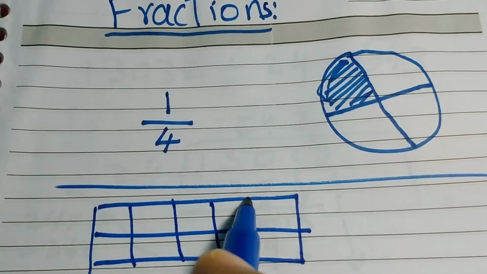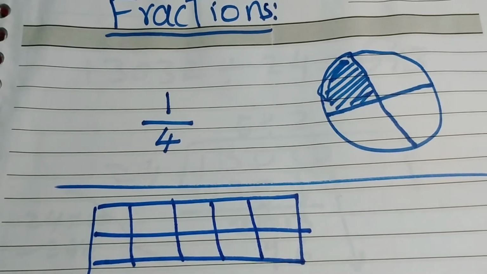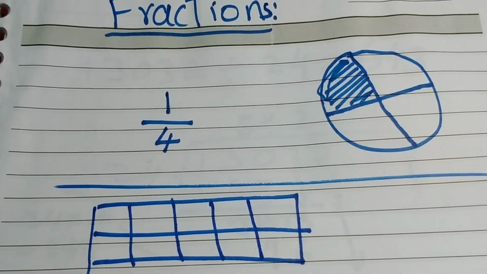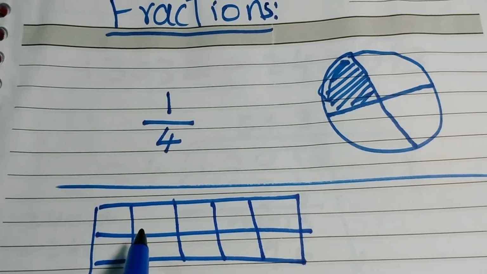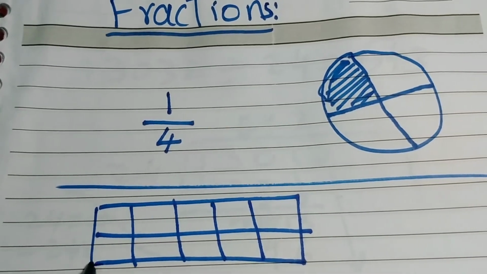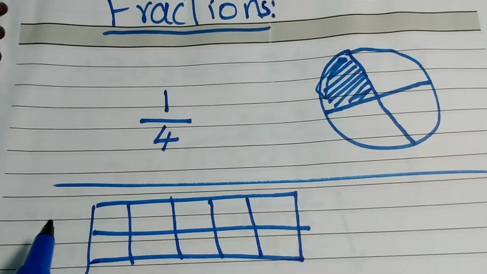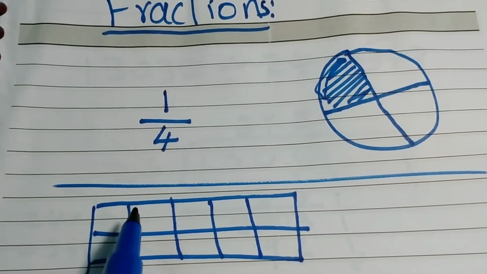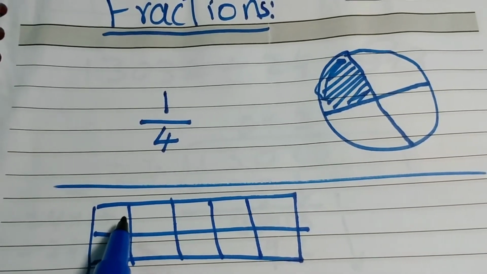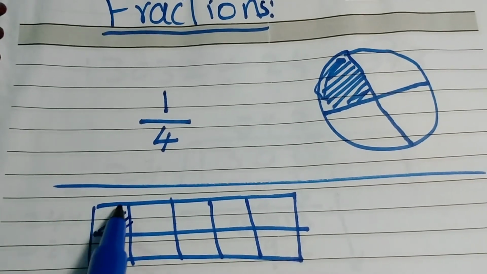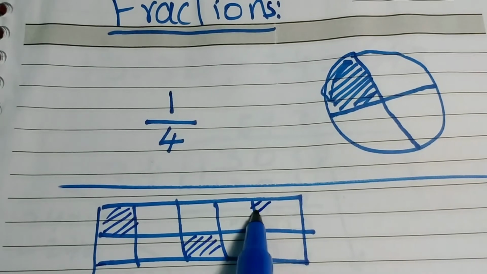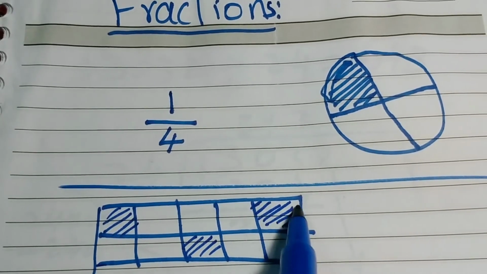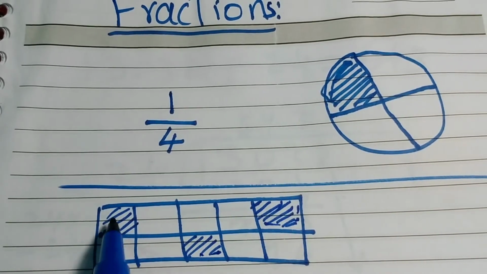Try to divide into equal parts. I am drawing with my hand, so maybe some boxes are not equal. So when you are drawing, use a ruler to draw all the boxes into equal parts. So let me shade, or you can even color the boxes, my dear.